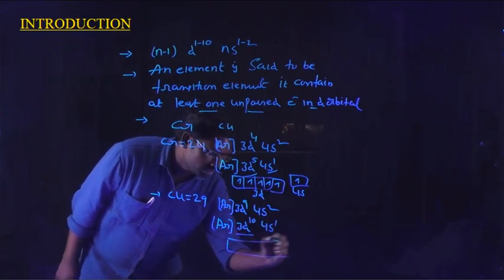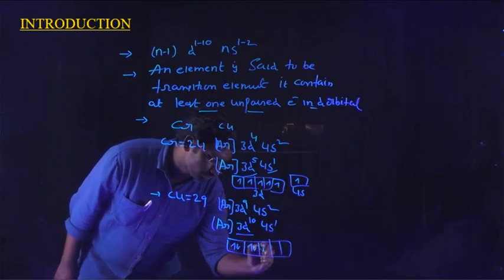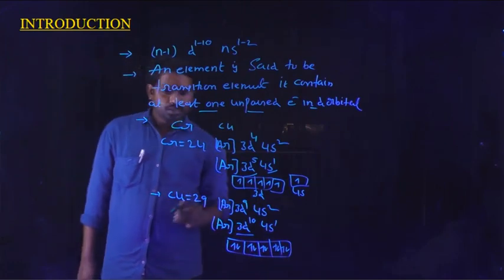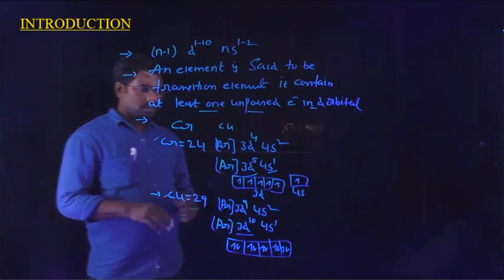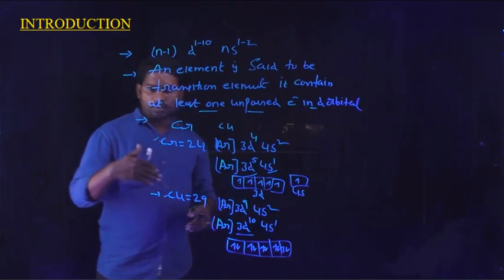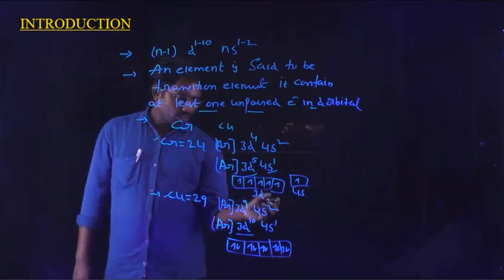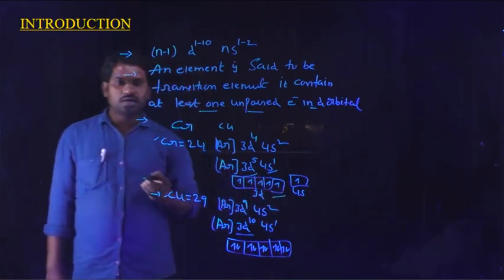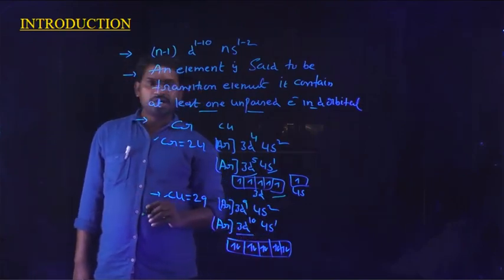The d orbitals are 5, so 5 to 10 electrons. Observing the general electronic configuration of chromium and copper, based on argon 3d5 4s1 and 3d9 4s2, one electron is migrated from one orbital to another orbital. Chromium acquires the 3d5 configuration, a half filled electron configuration. Copper gains the 3d10 completely filled configuration.